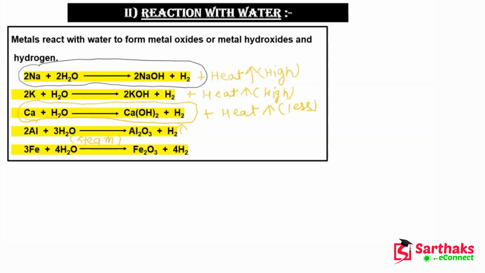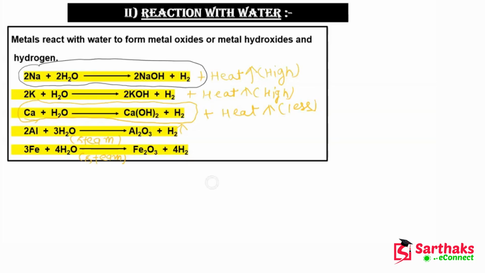If I talk about iron, then the same thing will happen. Iron will also react with steam, and it will form iron oxide, and hydrogen gas will also evolve in this case. I hope guys this point is clear to you.